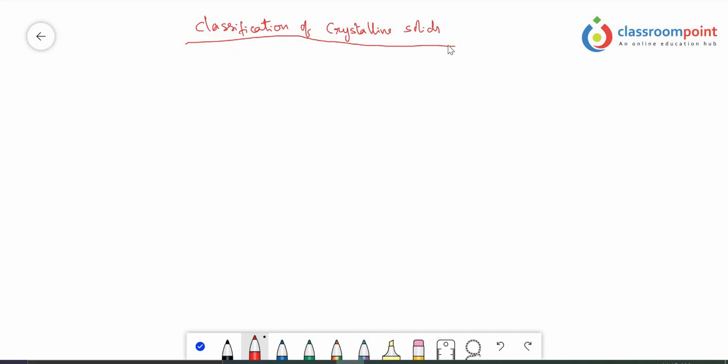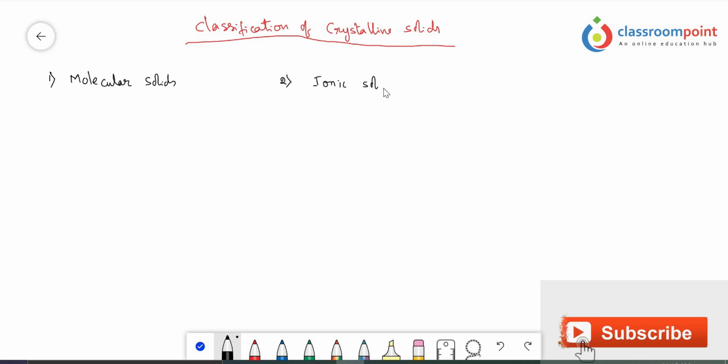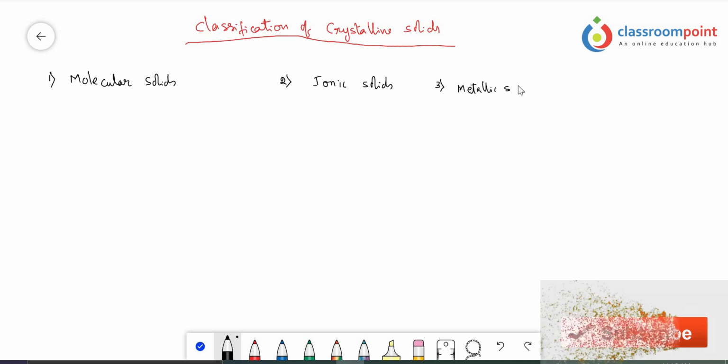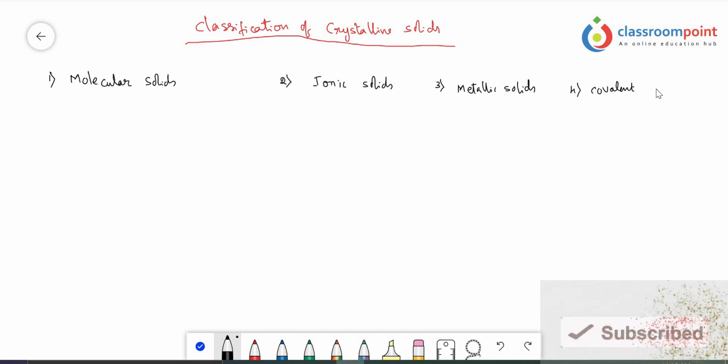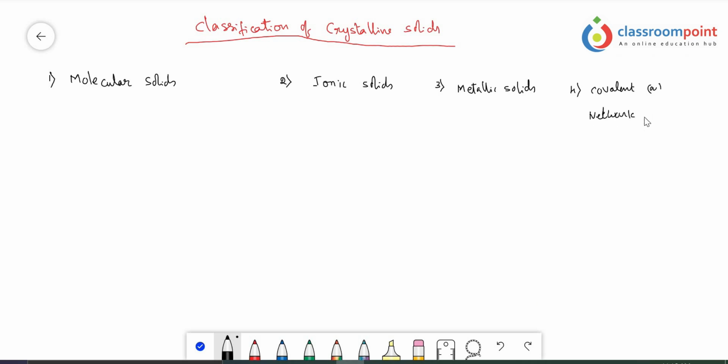So now we are going to discuss the classification of the crystalline solids. Basically, crystalline solids are classified into the following categories based on the type of particles that participate in the making of the crystalline solids. They are: the first one is molecular solids, second is ionic solids, third is metallic solids, and the last one is covalent, also called network solids. So crystalline solids are classified into four categories: molecular solids, ionic solids, metallic solids, and covalent or network solids.